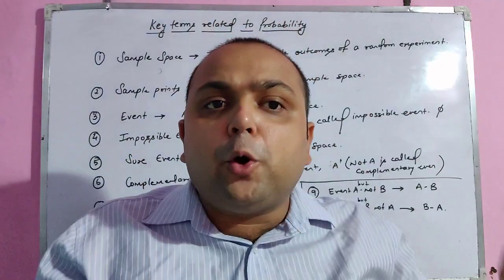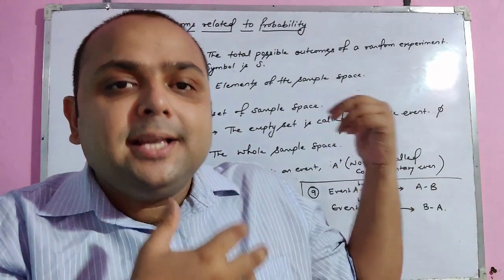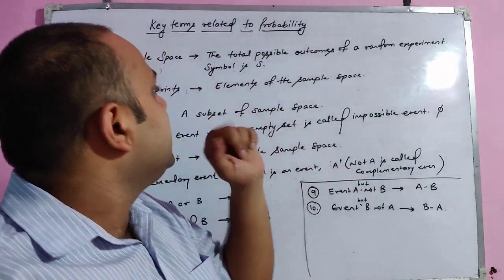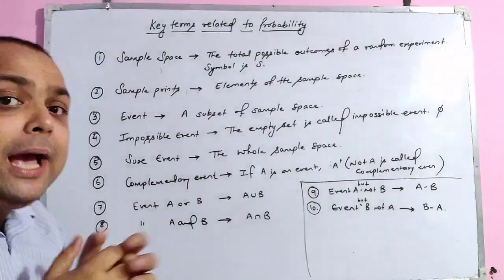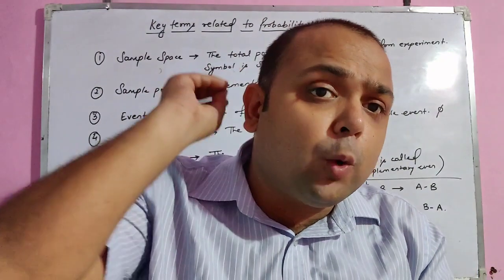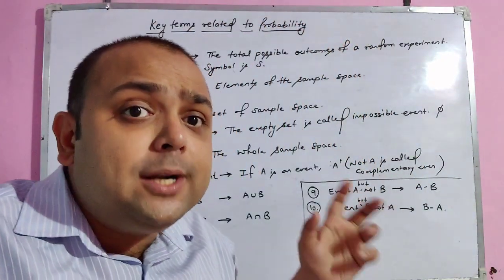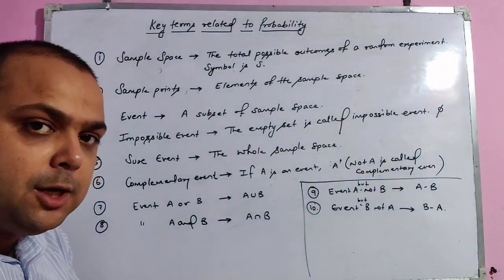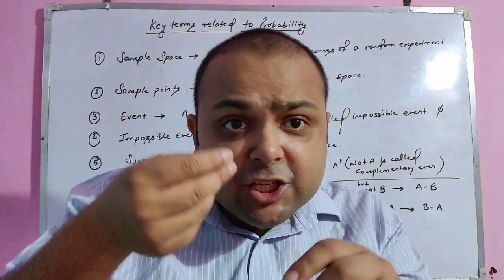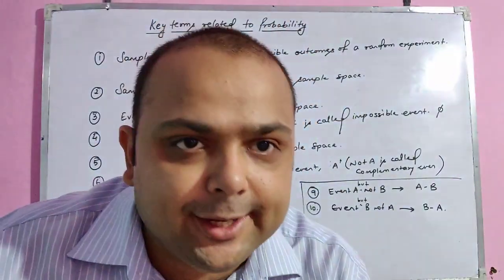The symbol is S. Next is sample points, the elements of the sample space. If I throw a coin, head and tail are the sample points. So sample space is the total possible outcomes and each outcome of that sample space is called a sample point.